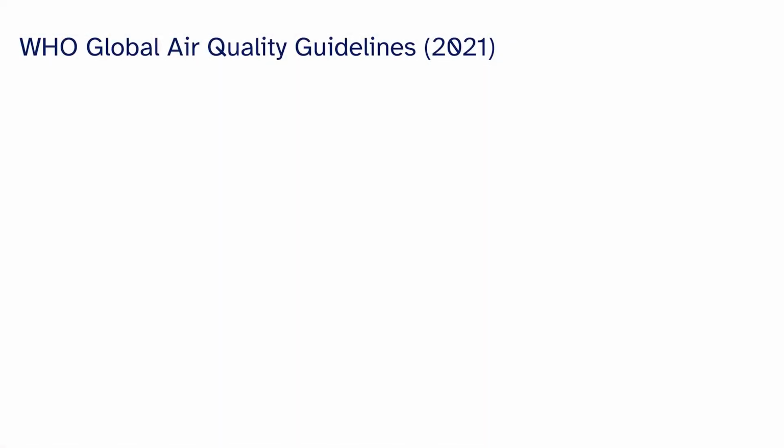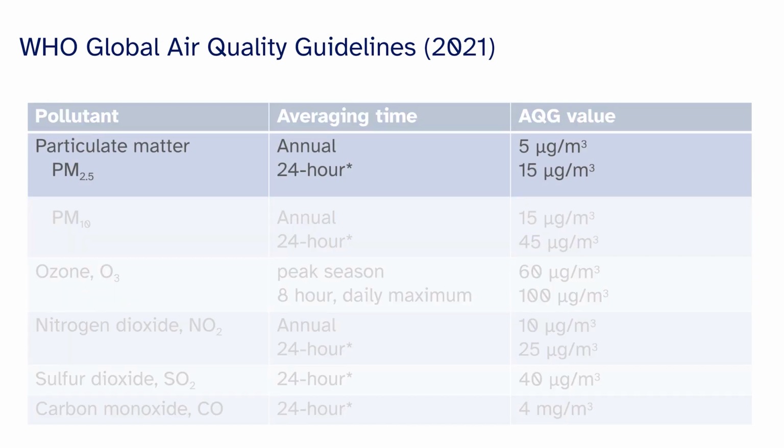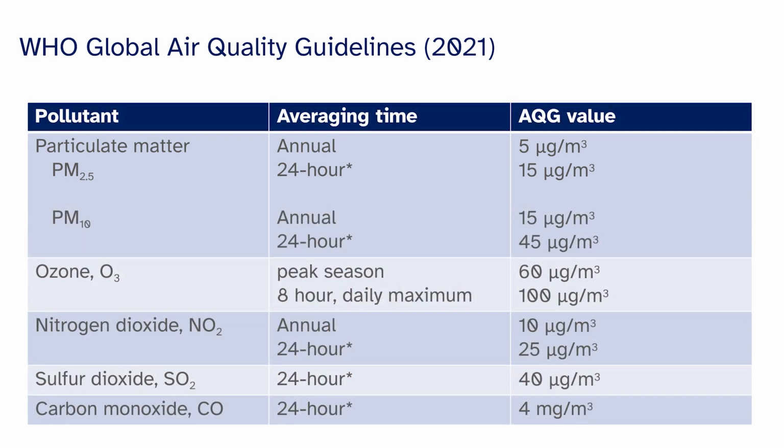After a systematic review of the accumulated evidence, several of the updated air quality guidelines levels are now lower than the previous version of the guidelines. For example, the recommended value for annual concentrations of PM2.5 is 5 micrograms per cubic meter, whereas in the previous guidelines the threshold level was 10 micrograms per cubic meter. While exceedance of these levels is associated with important risk to public health, it is important to remember that risks exist below this value and that there is no threshold with no health effects.